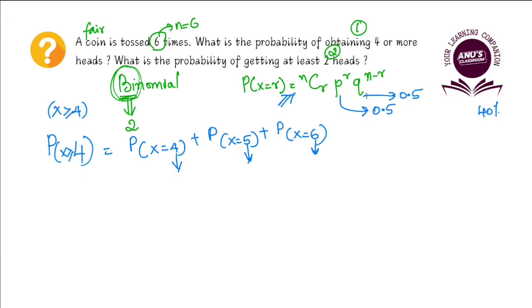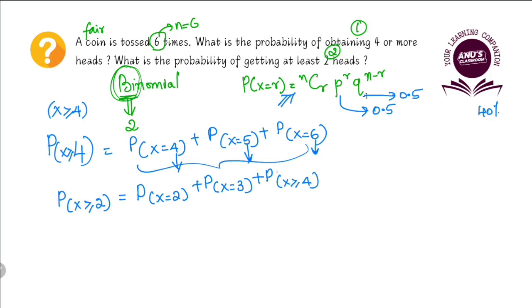Now, the second part is, what is the probability of getting at least 2 heads? Probability of getting at least 2 heads means probability of x is greater than or equal to 2. We can say probability of x is equal to 2 plus probability of x is equal to 3 plus probability of x is greater than or equal to 4.